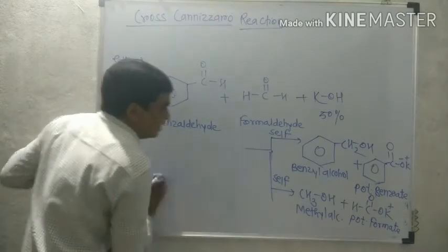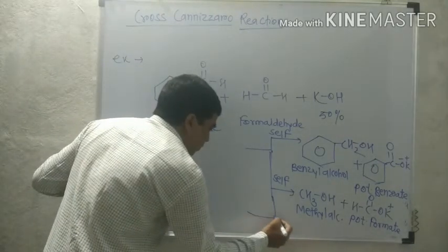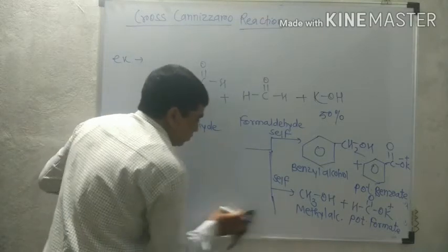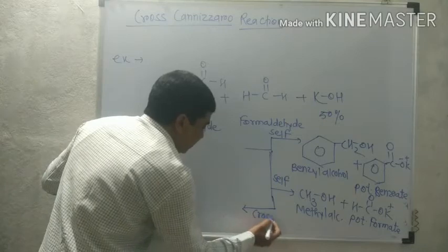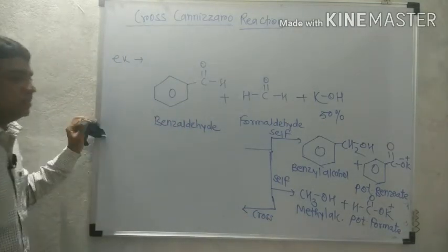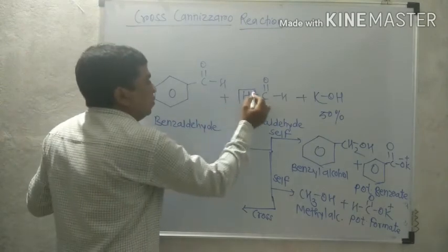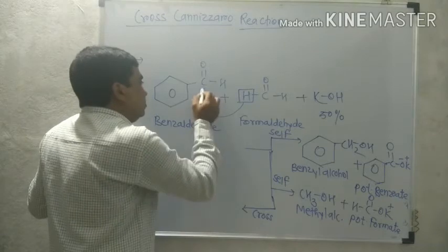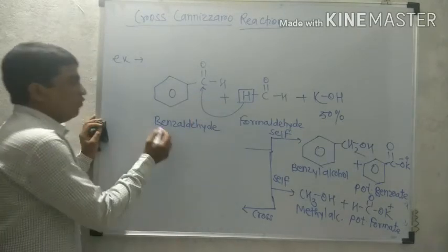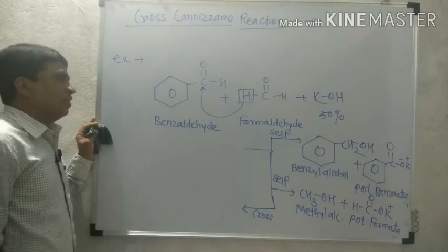So what is remaining? The remaining reaction is cross-Cannizzaro. Now the third case of the reaction is what happens when the cross-Cannizzaro reaction occurs. Similarly, this hydrogen atom from the second molecule of aldehyde gets added to the carbonyl carbon of the first molecule, a similar mechanism to the last example.